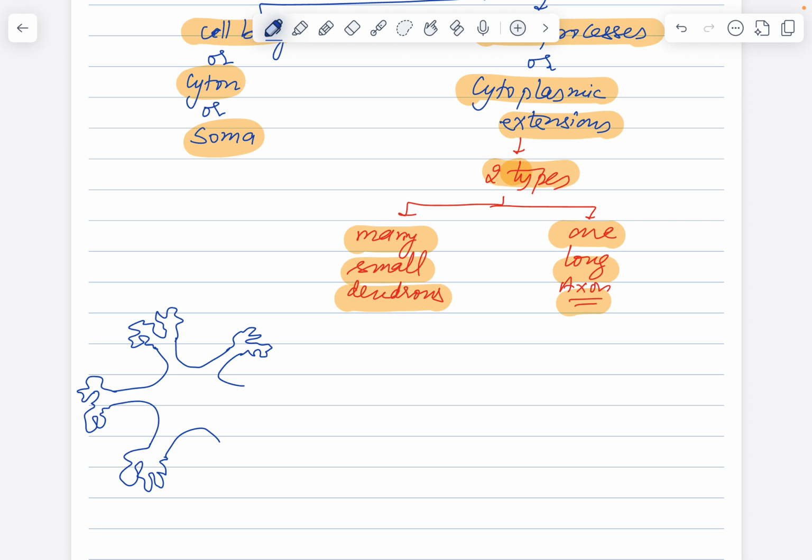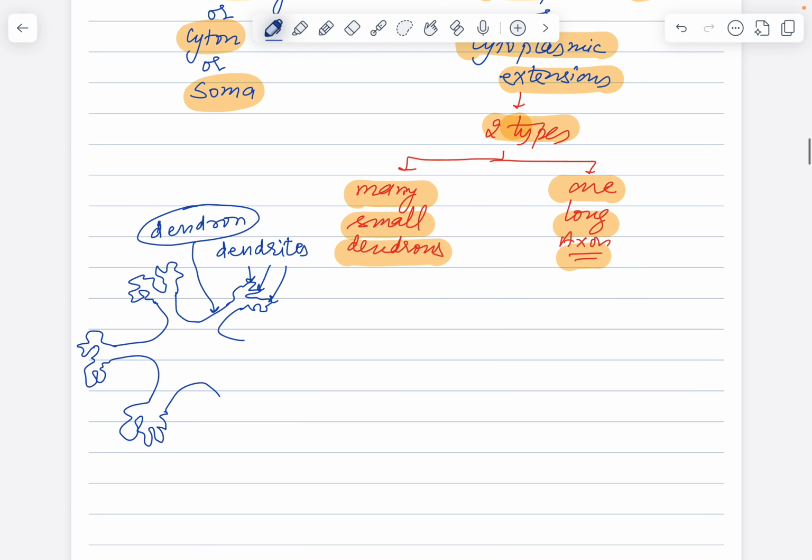All these fine thin finger-like structures are called dendrites. Every small structure here is a dendrite. They are joining together to form a slightly thicker process called the dendron. So dendrons and dendrites are different, okay? Dendrons are slightly thicker, dendrites are even further smaller branches of the dendrons.